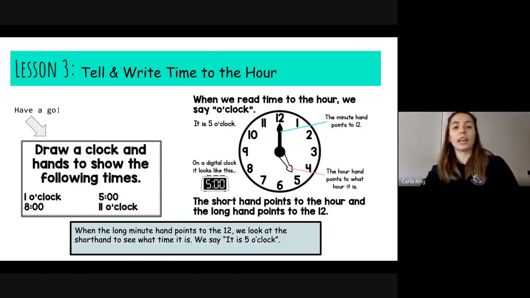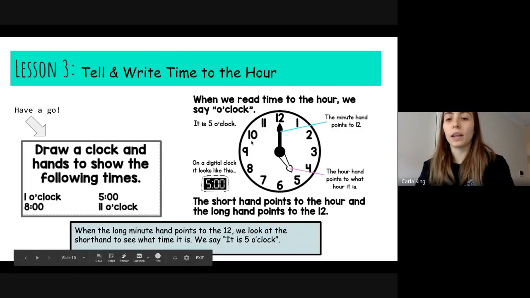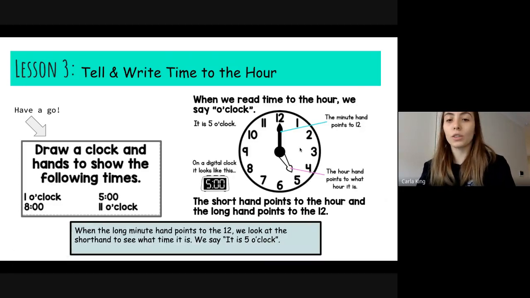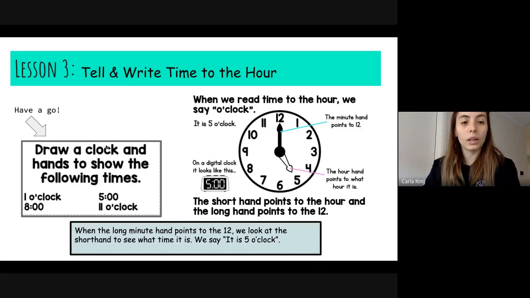For lesson 3, you're going to tell and write the time to the hour. So just have a poster explaining the minute hand and explaining the hour hand where it's pointing to. This is called an analog clock. Then you have a digital clock. Okay, so with this exercise, you're going to have a go at this one first. This is a bit of a tune-in. Shouldn't take you more than a couple of minutes.